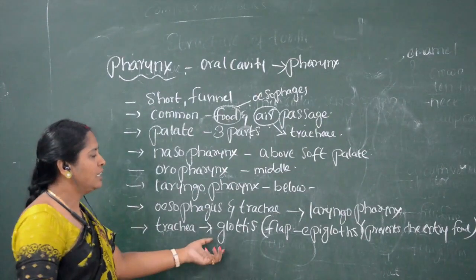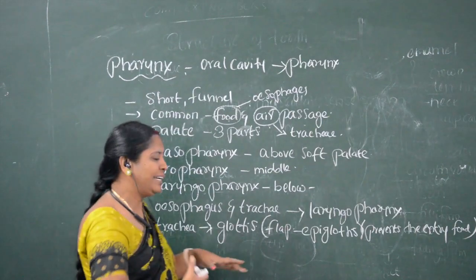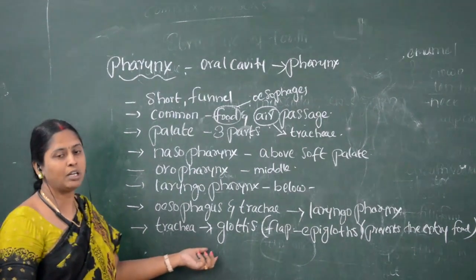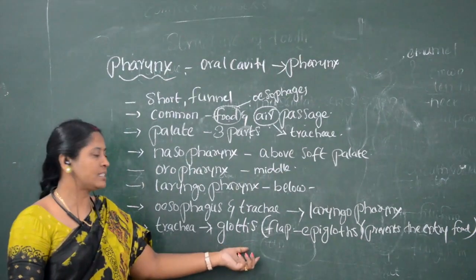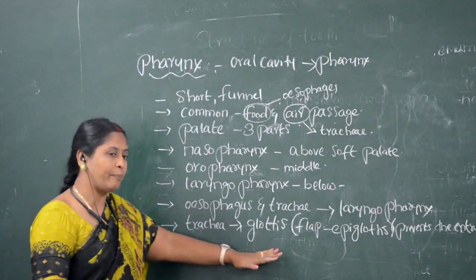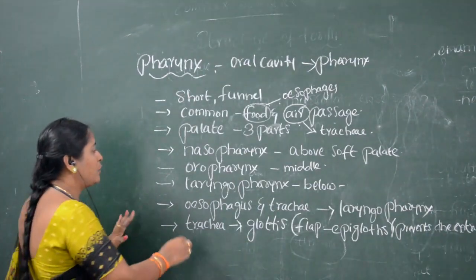You will notice sometimes that while eating food, it comes out along with the nose. Water as well as food particles come out. So it prevents the entry of food particles. This is about the pharynx.